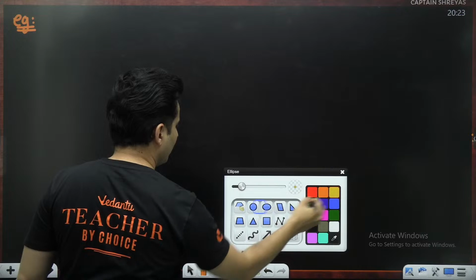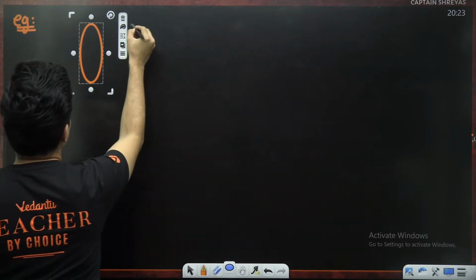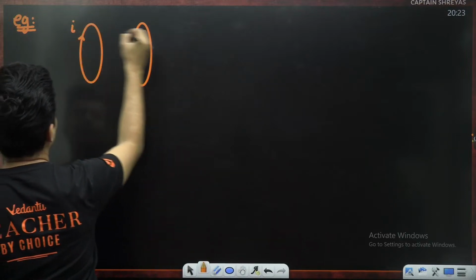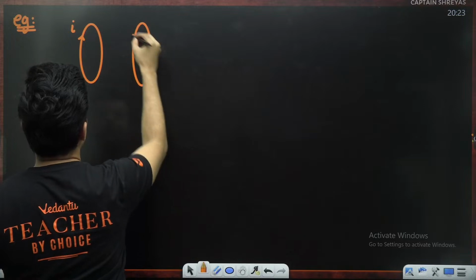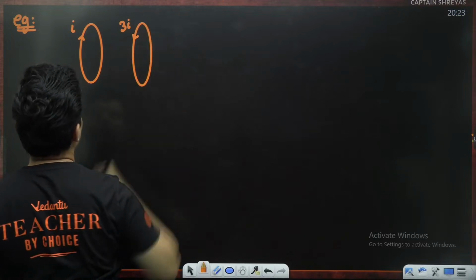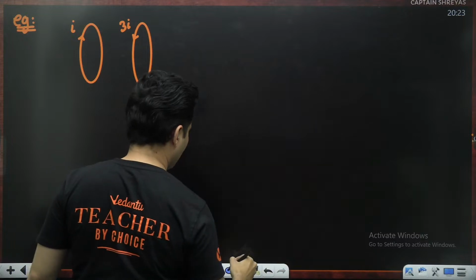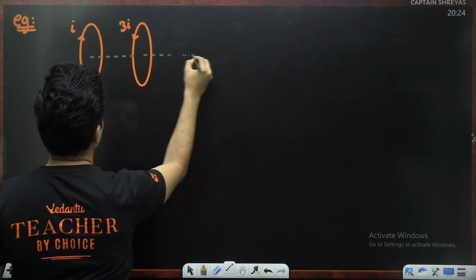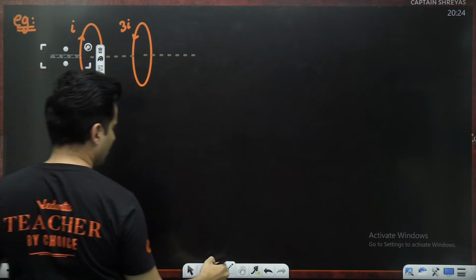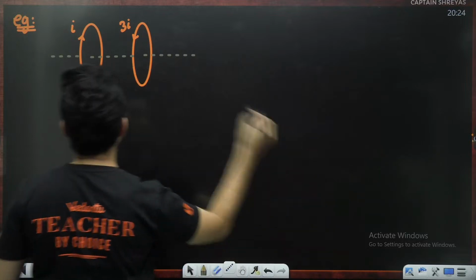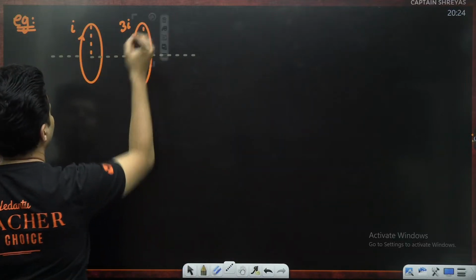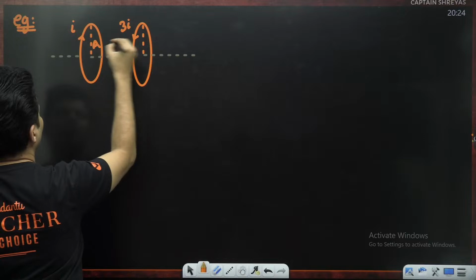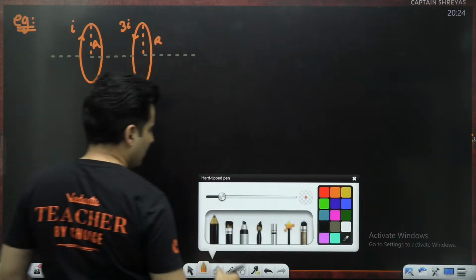What if I tell you that, listen, there are two coils which are placed side by side. This coil has a current of I, but this coil has a current of, let's say, 3I, and their axes are the same. Even the radius is the same. Let's say the radius is given to be R. The question is,